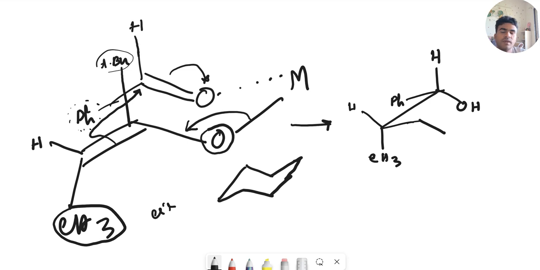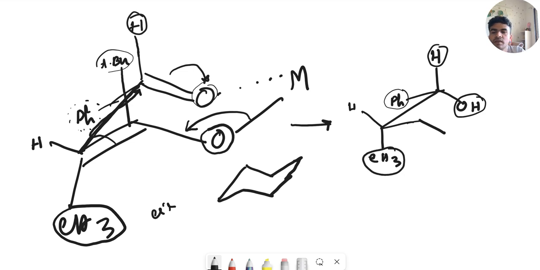Now, if you look along the bond which is formed here, then the disposition of the other groups will be like this. This is the hydrogen, this will be the alcohol group, and the Ph will be on this side. Similarly, the CH3 group will be here, and this bond with O, it will be a ketone only, and then the CH3.